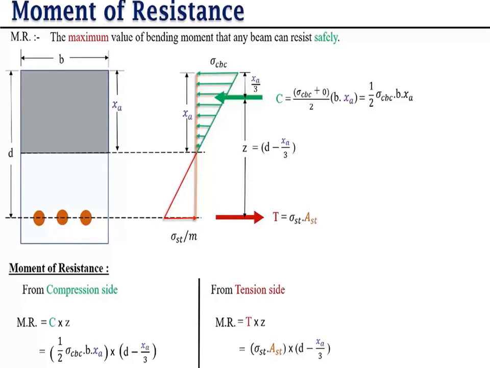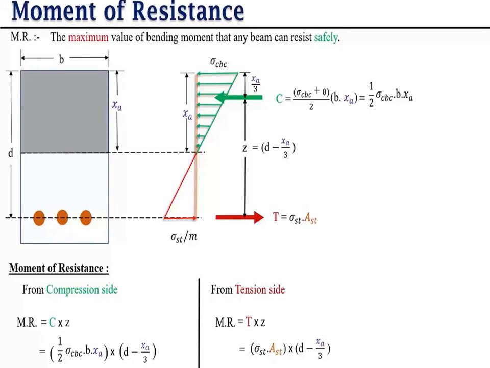So this is the general equation, in which we have one diagram and one profile. With the help of this profile we find the general equation for moment of resistance. First we have to find the compression side, after that the tension side. For the compression side, we already know that moment is equal to force into perpendicular distance. First we have to find the force, and we know that force is equal to stress into area. So for the compression region, first we have to find the force.